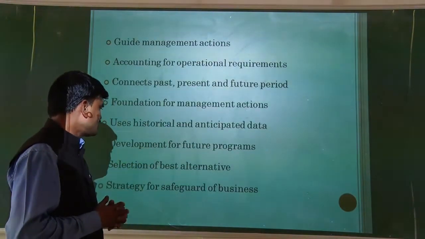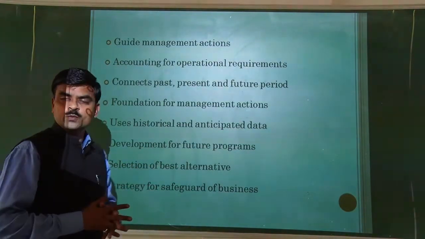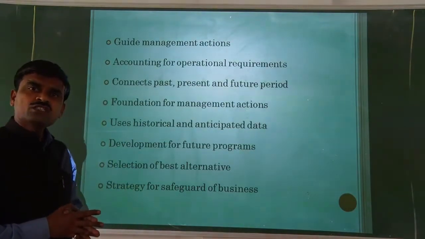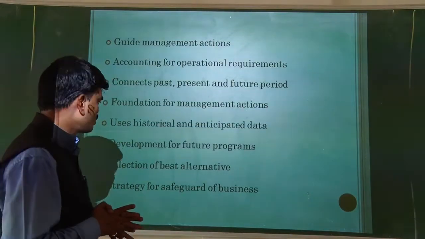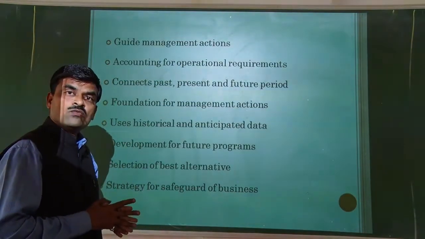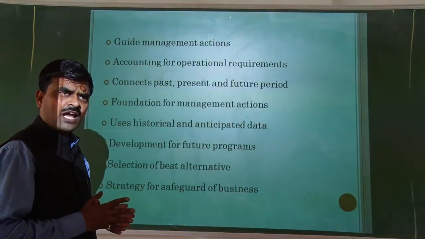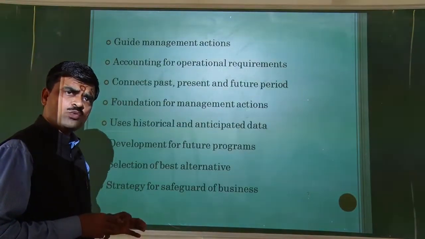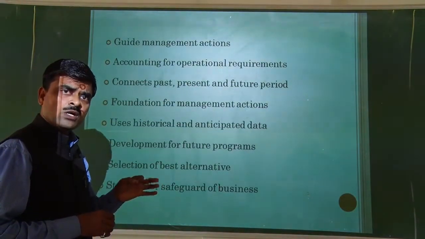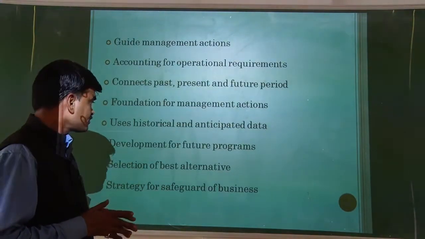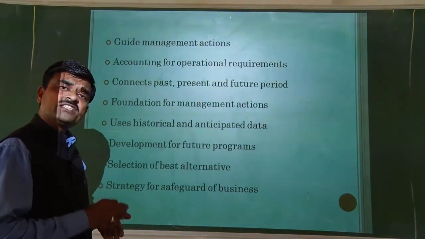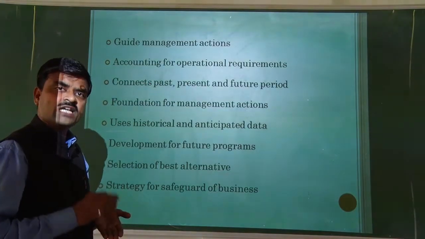Then the next is the selection of best alternative. Definitely, managers may have a number of alternatives in front of them for a particular problem or action, and to select the one right alternative among all the options is the duty of managers. For this purpose, managers can also take help of this accounting.